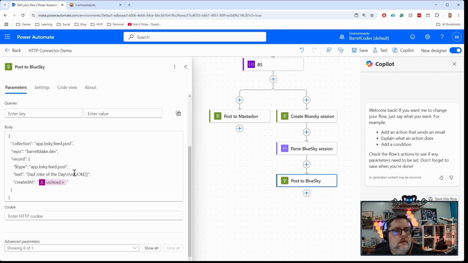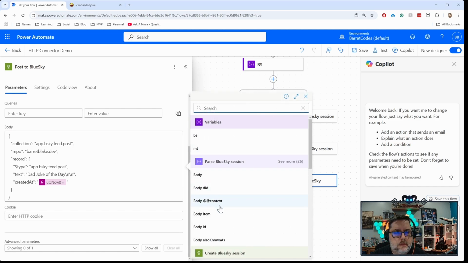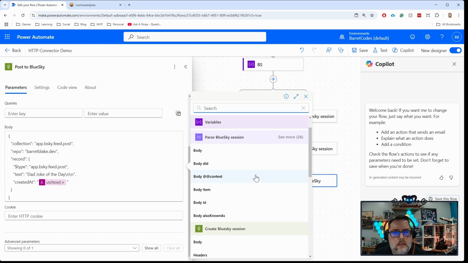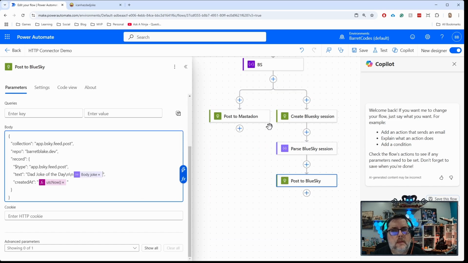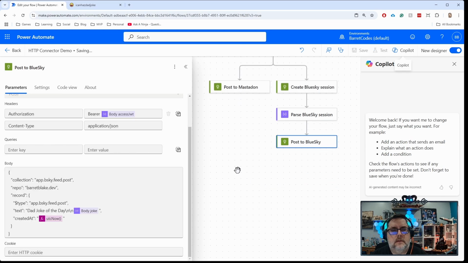And then this is the format of how you post to Blue Sky here. And I cover that in another video in a little bit better detail. So again, I'm going to replace that placeholder with the body Blue Sky session joke. All right, so let's save that.